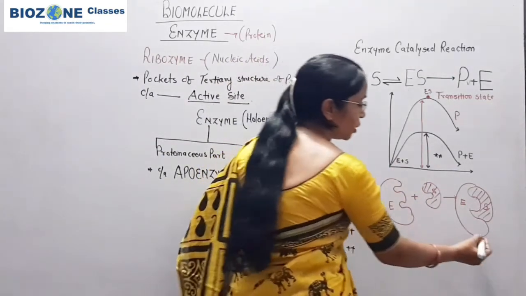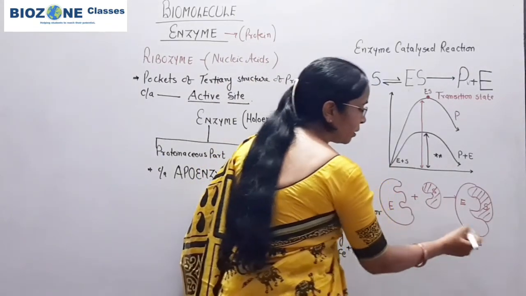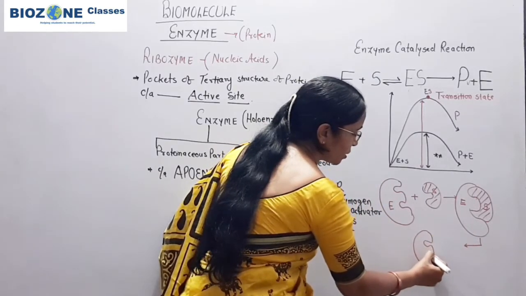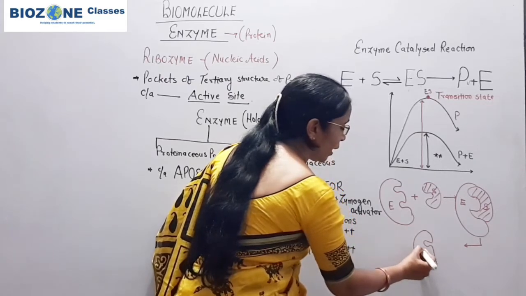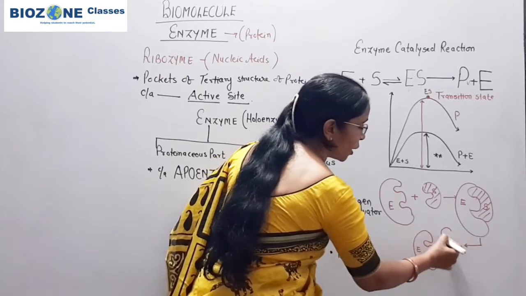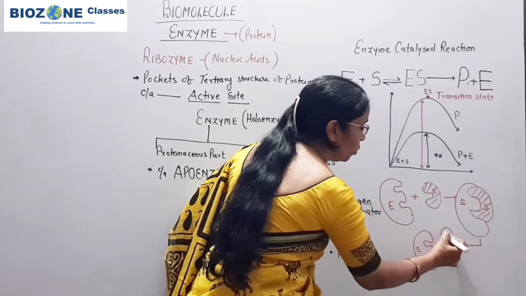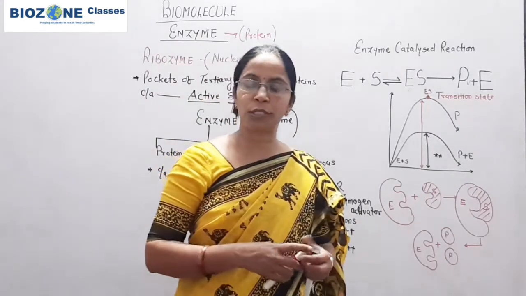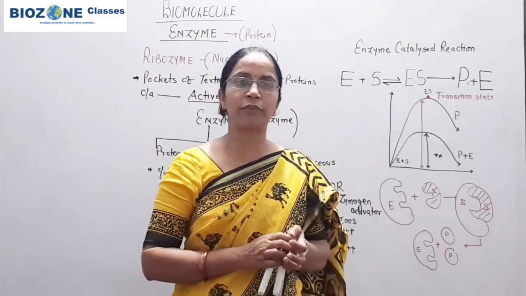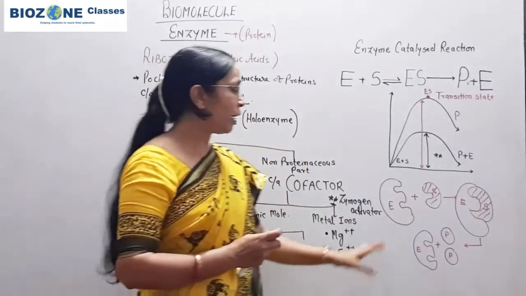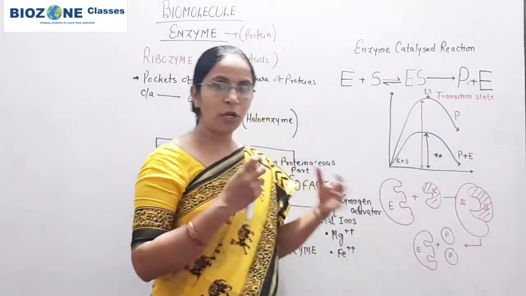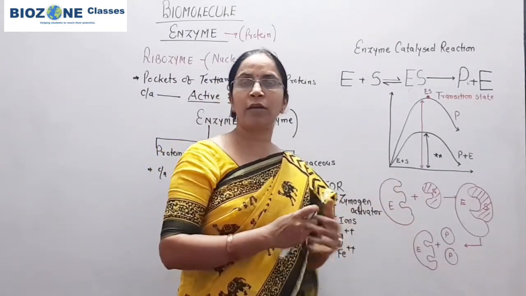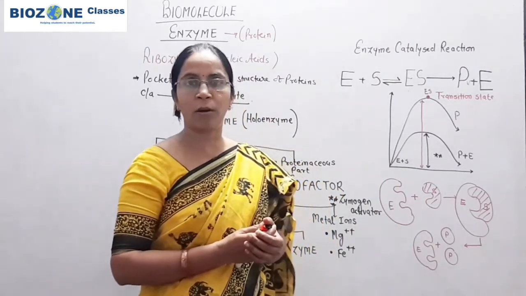When activation energy is available, the enzyme comes back to its original form, and secondly the substrate is converted into the product. The substrate may be any. In the biological fixation of nitrogen that you studied, one molecule of nitrogen is activated by the nitrogenase enzyme, and it is converted into two molecules of ammonia.